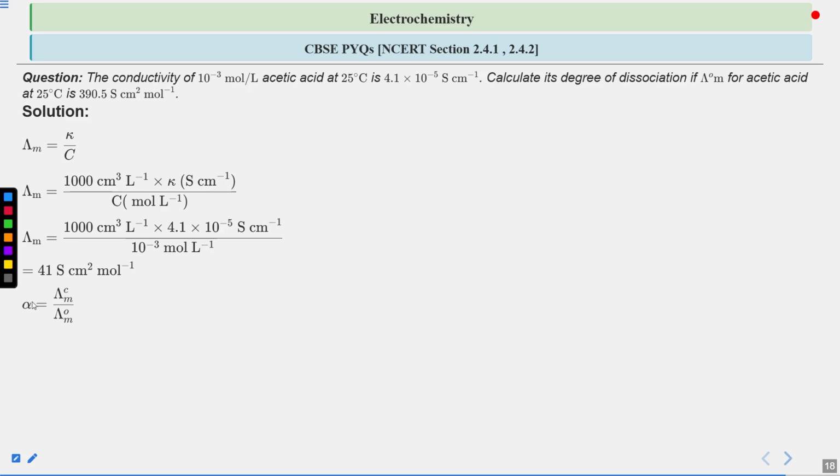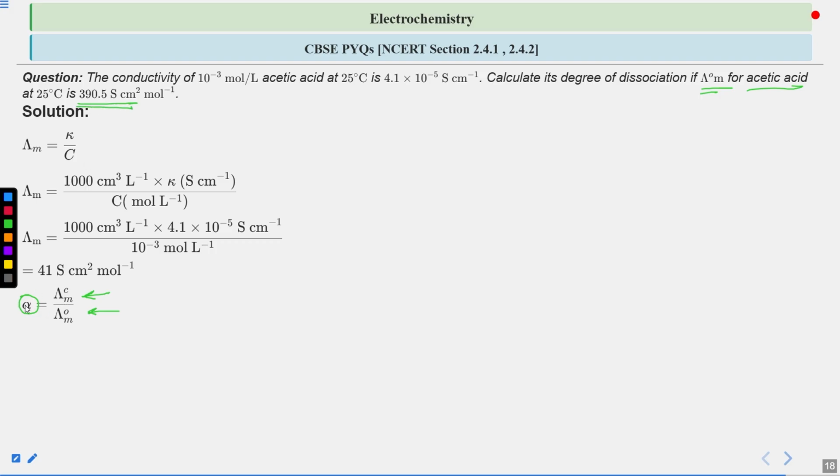The degree of dissociation alpha is given by lambda m c divided by lambda naught m, that is, molar conductivity divided by the limiting molar conductivity. We are already given the acetic acid lambda naught m value, which is 390.5.